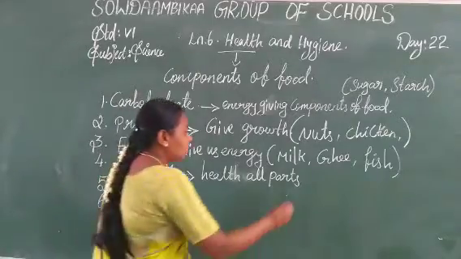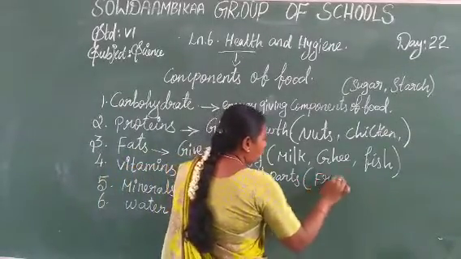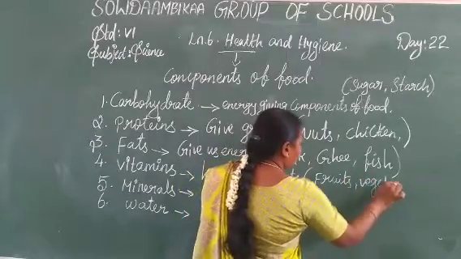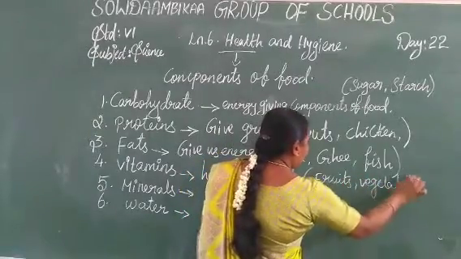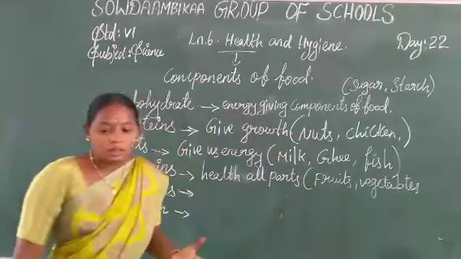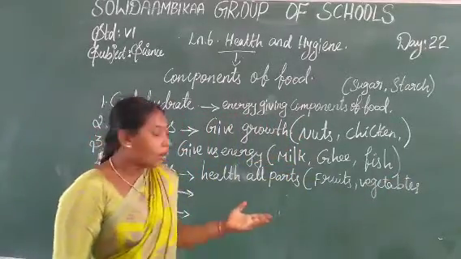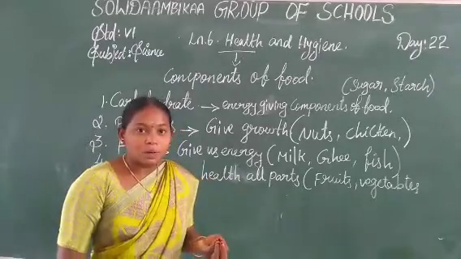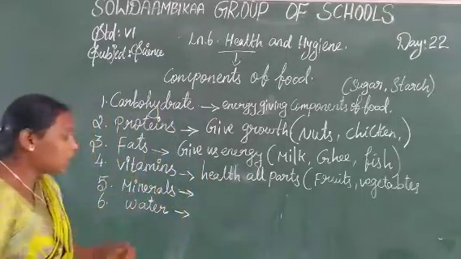Okay, examples: F-R-U-I-T-S, fruits, vegetables. The next one is the nuts. So many food items are dry products. Dry products also give us the vitamins.